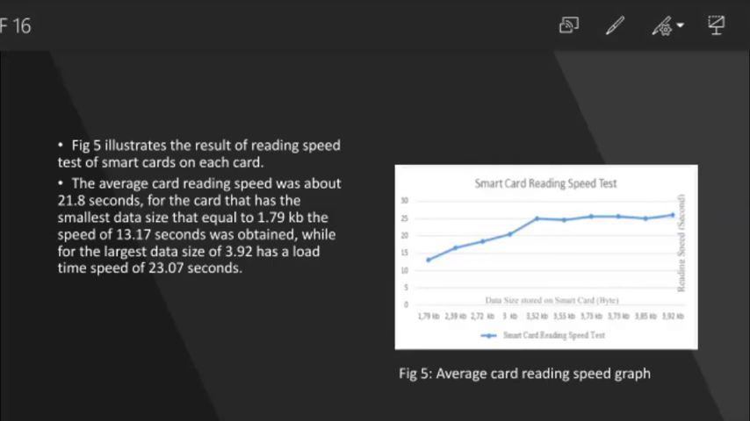For the card that has the smallest data set, equal to 1.79 KB, a time of 13.17 seconds was obtained, while for the largest data size of 3.92 KB, a load time of 23.07 seconds was obtained. So the reading process of the data stored inside the smart card has a considerable time lag because of the size of the photo file stored in the smart card, a maximum of 4 KB, while the system can only manage 256 bytes on a single APDU command.